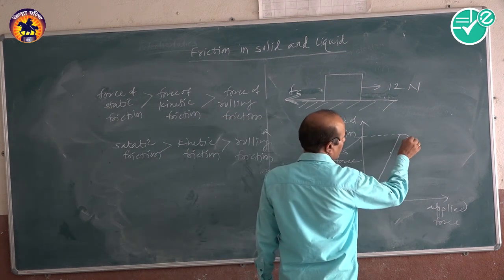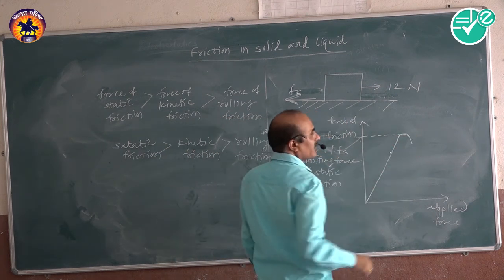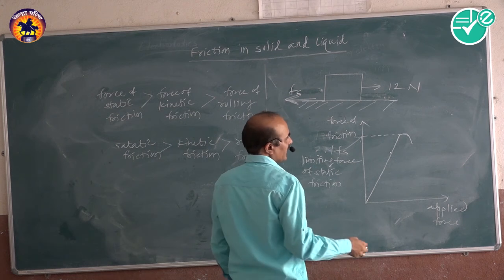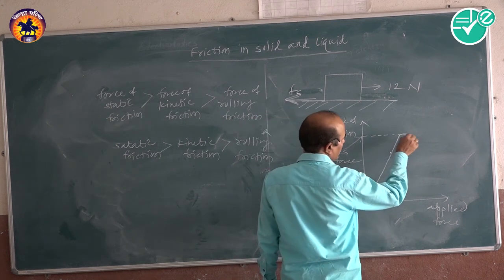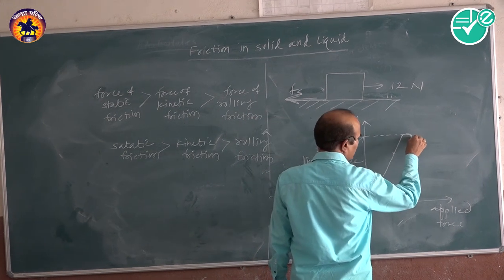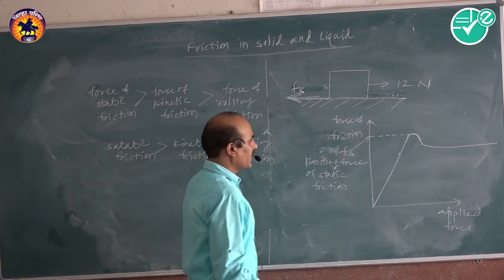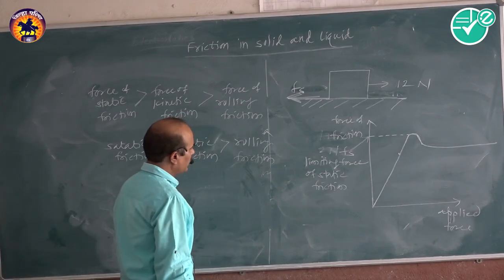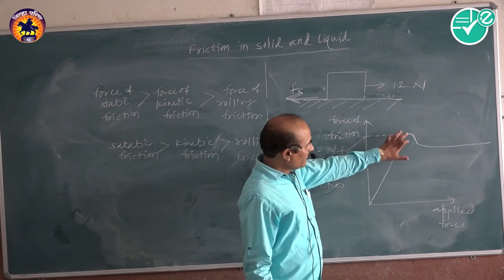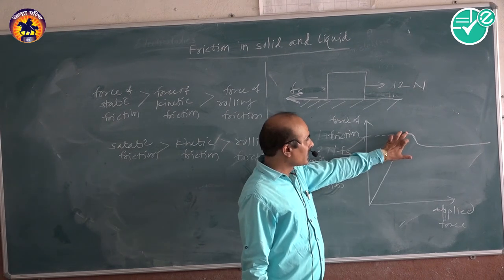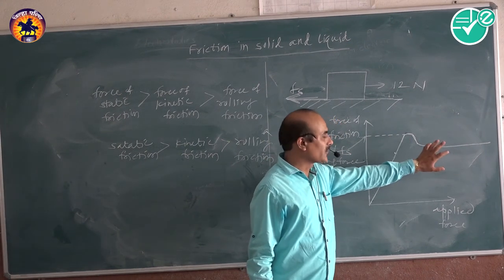After that, if you decrease the weight, or if you are adding some weight in it, then the block is just moving like this. In the graph, the force of static friction is greater than the kinetic friction.